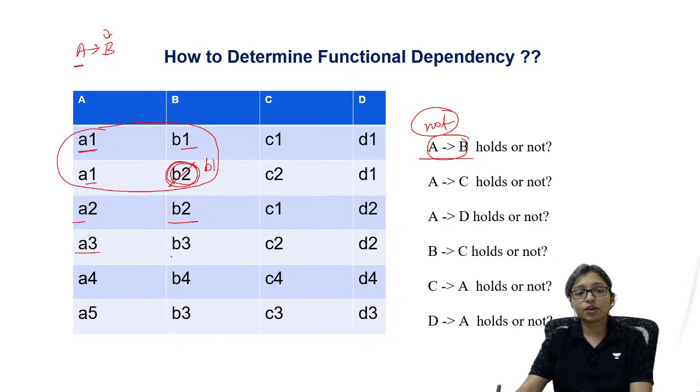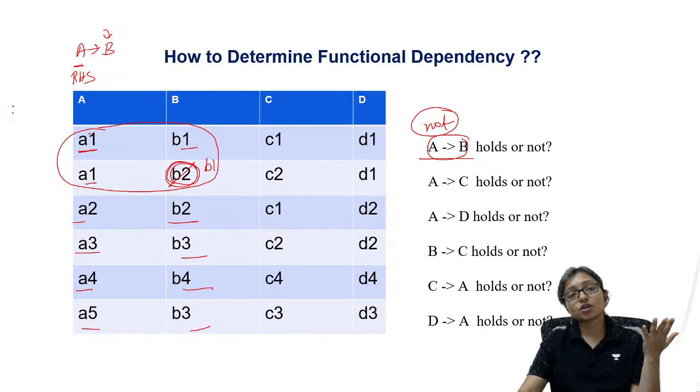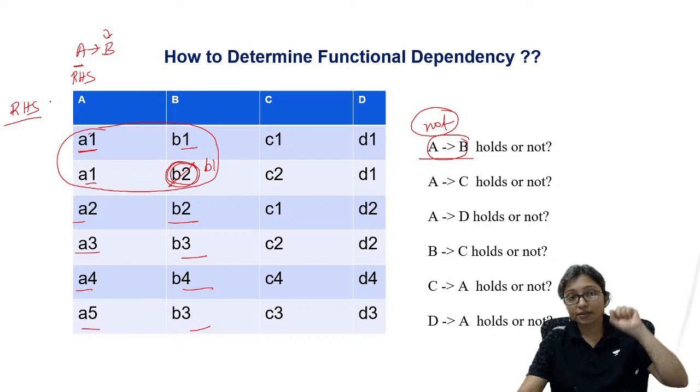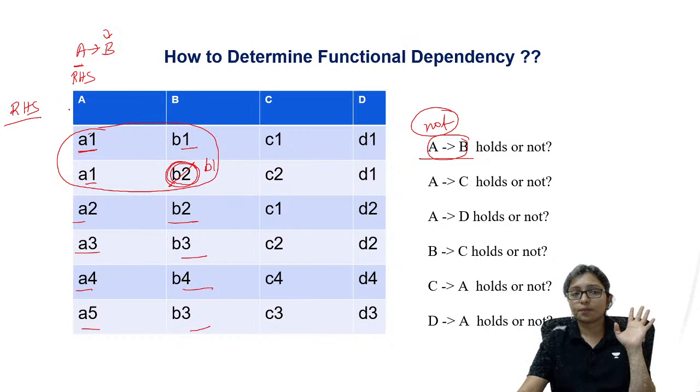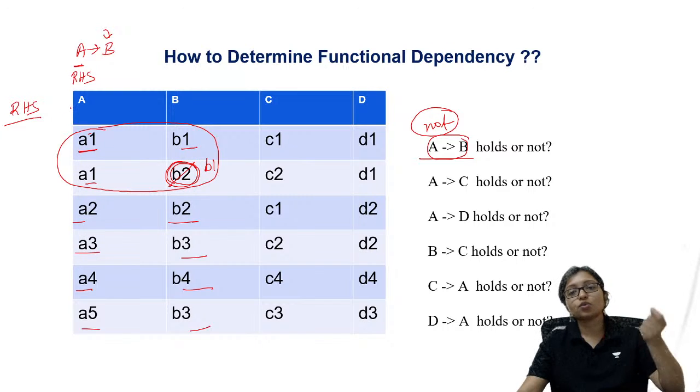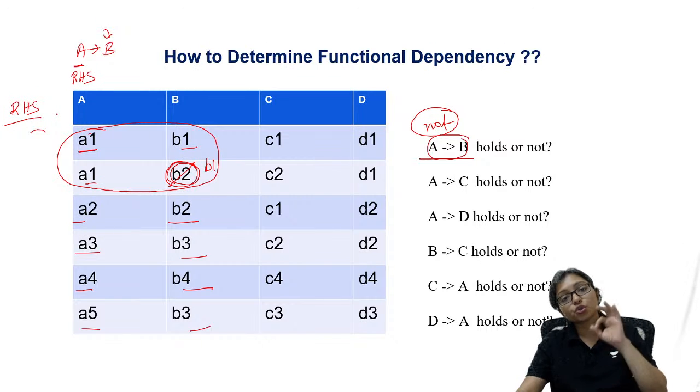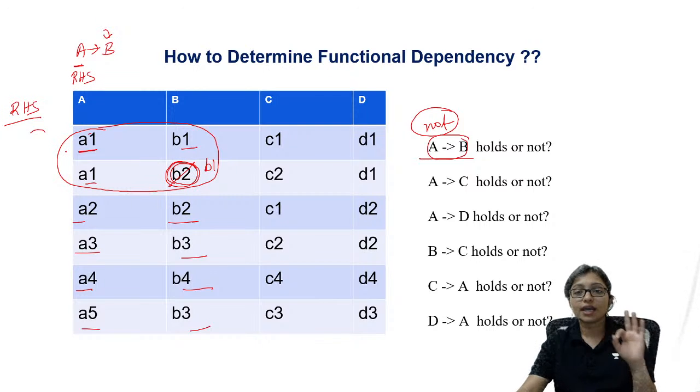For A2 that is correct, for A3, A4 and A5 also it's correct, but the problem is with A1. So the easy way is to always check the right hand side first, all the values. Is there any repeating value? If there is no repeating value, then no problem. When there are repeating values, the corresponding values in the left side should also be the same. If they are not the same, then the dependency does not exist.